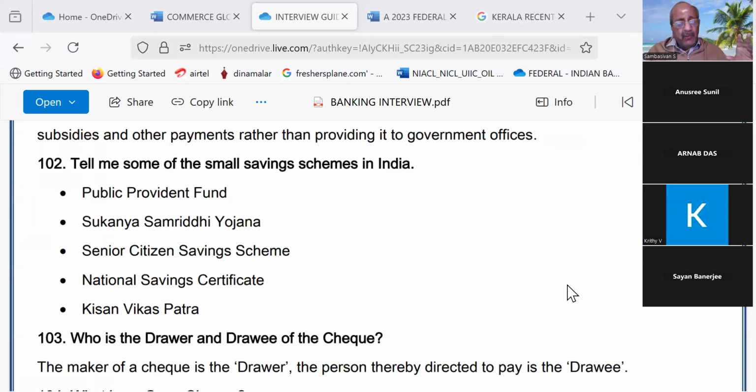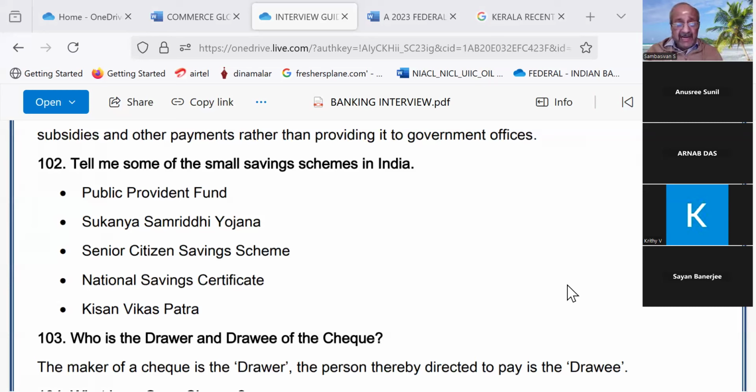Minimum amount to be saved 250, maximum amount 1,50,000. On the girl attaining majority, say for the purpose of marriage or for the purpose of studies, the money can be withdrawn. The interest paid is quite a good percentage, 8.2%. Super.